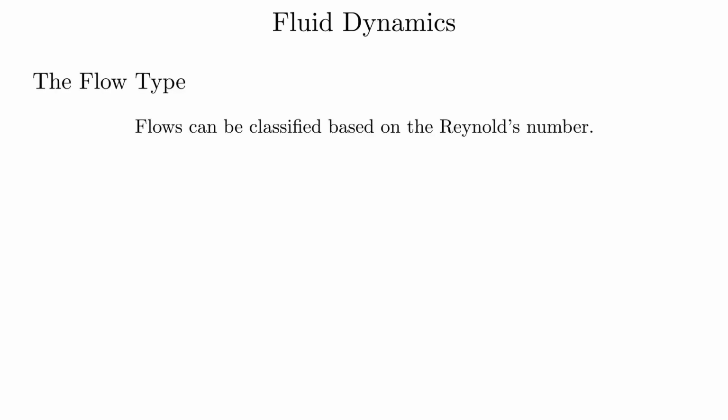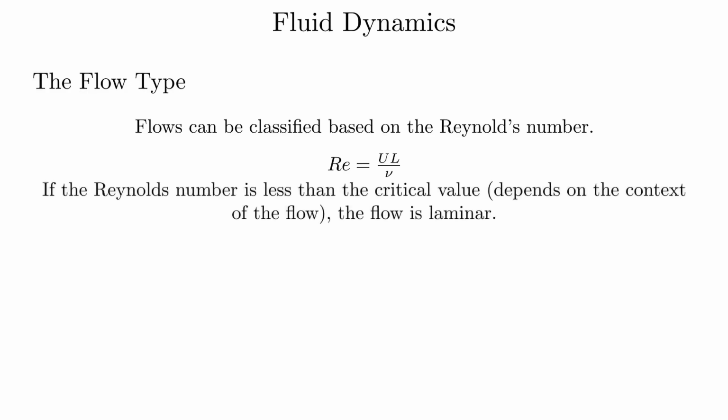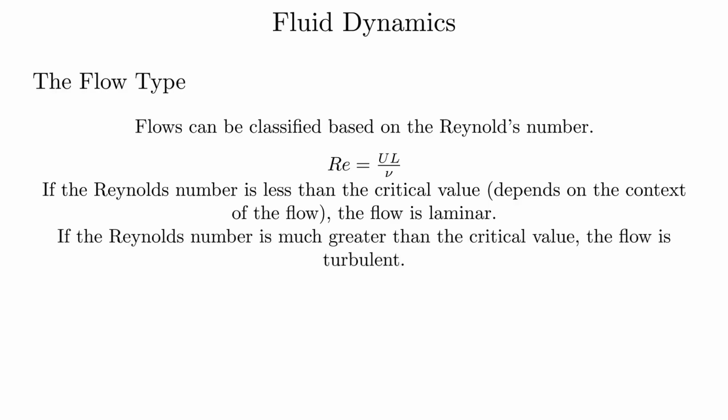The flow type. Flows can be classified by the Reynolds number. The Reynolds number is calculated by dividing the velocity times the characteristic length by the kinematic viscosity. In open channel flows, the characteristic length is the hydraulic radius. If the Reynolds number is less than the critical value, which depends on the context of the flow, the flow is laminar. If the Reynolds number is much greater than the critical value, the flow is turbulent.